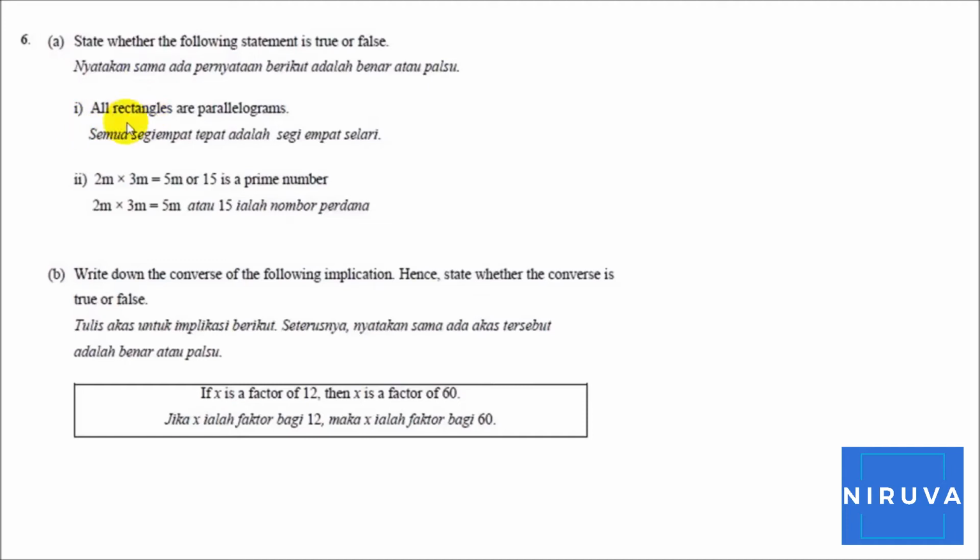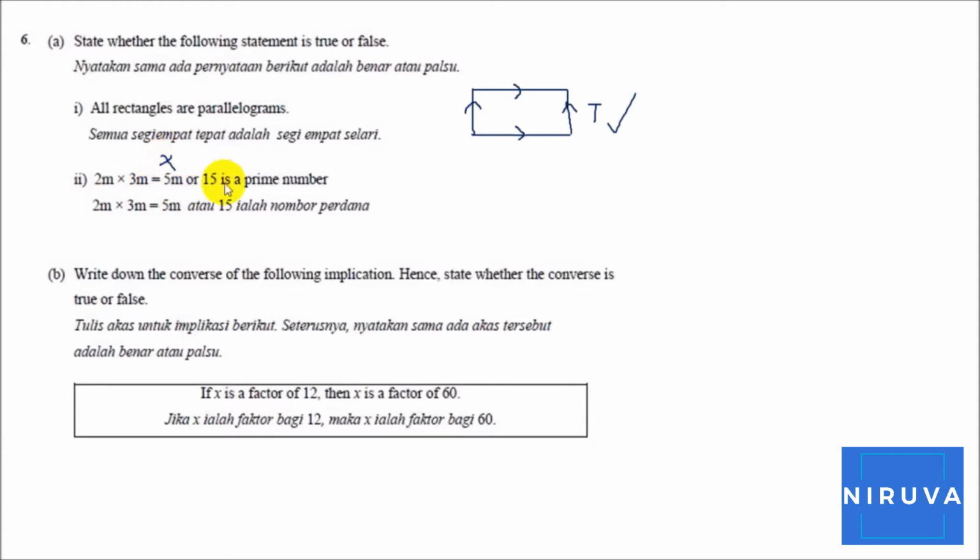State whether the following statement is true or false. All rectangles are parallelograms. So here is our rectangle where the upper side is parallel to this side and the left side is parallel to the right side. So all rectangles are parallelograms. It is true.